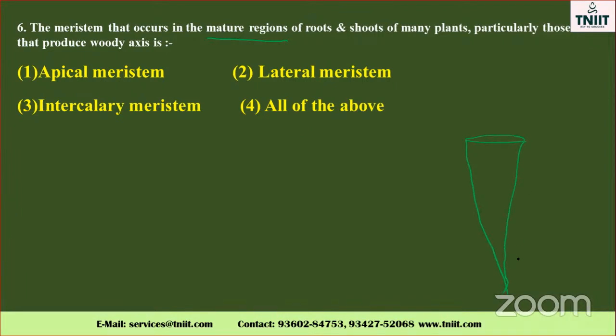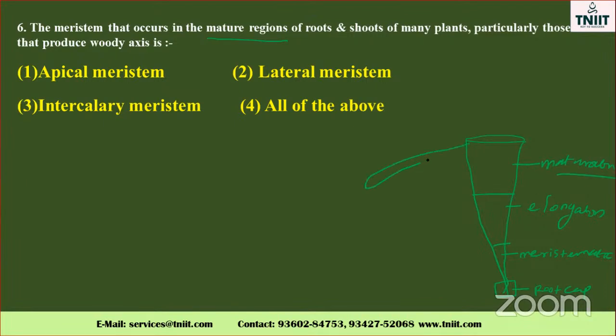This is the root structure. At the bottom of the root is the root cap, followed by the meristematic tissues. The third one is called elongation, isn't it, my dear? The last one is called maturation.